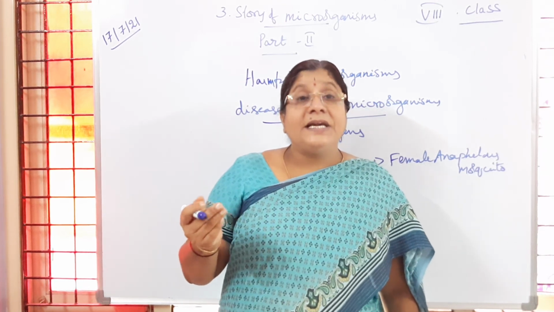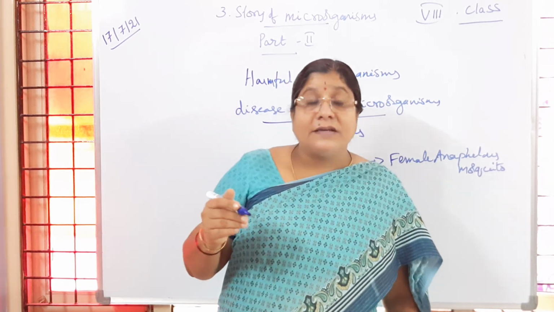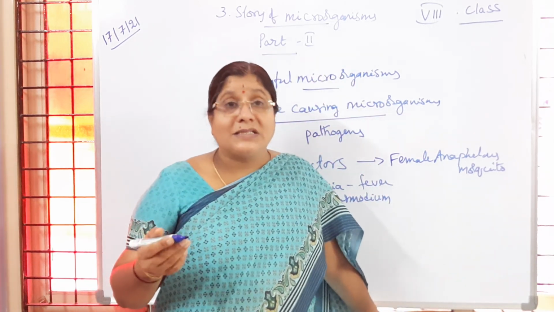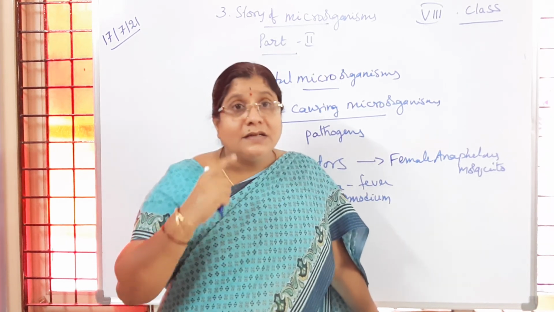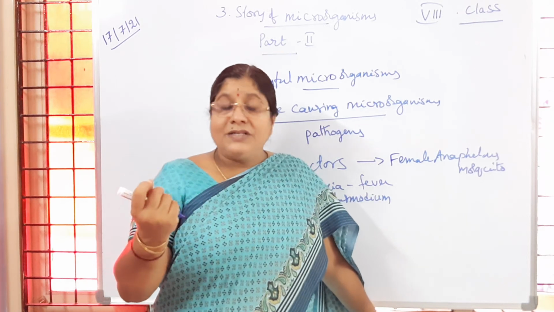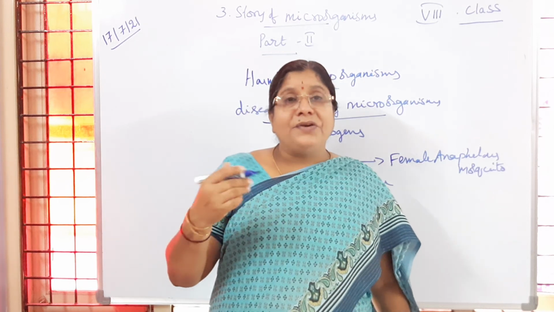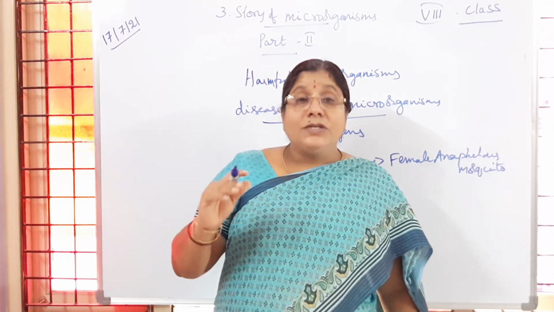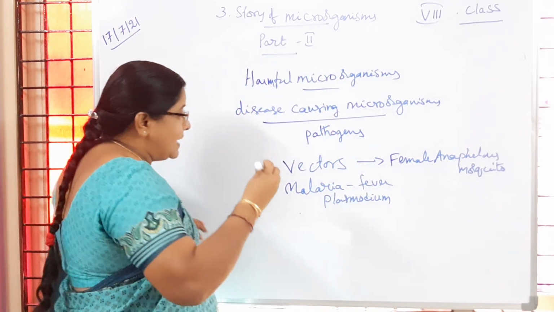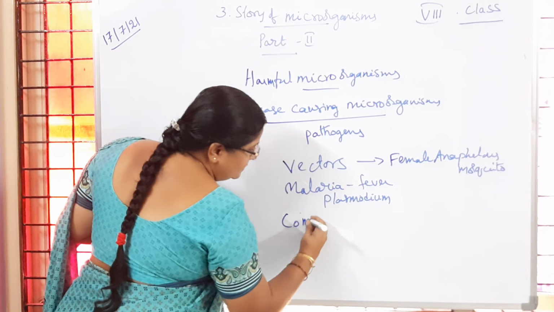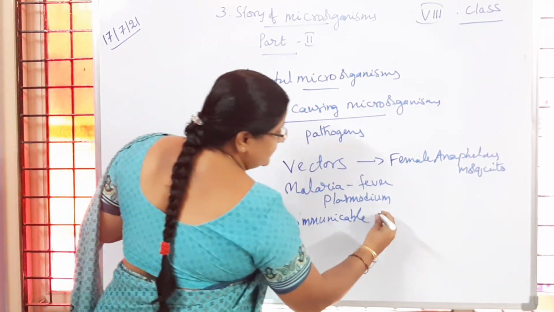Then physical contact: scabies is a skin disease, and other viral diseases like chicken pox sometimes spread through physical contact. If we are living with such persons, we will get conjunctivitis, which we call Madras eye infection. If one student gets that in the class, others will also get it. Is it not? So directly they spread from person to person. Such diseases which spread from person to person are called communicable diseases.